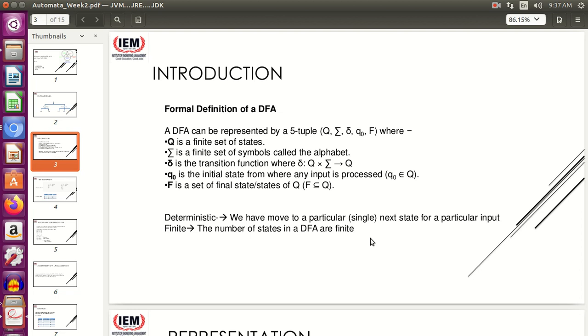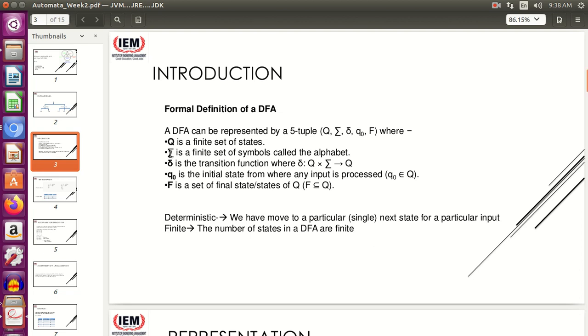Students, automata is something which represents a system with the help of states. So obviously state is a very important part of a deterministic finite automata. We will see with an example what we mean by a state, but capital Q stands for the finite set of all the states for a particular deterministic finite automata.